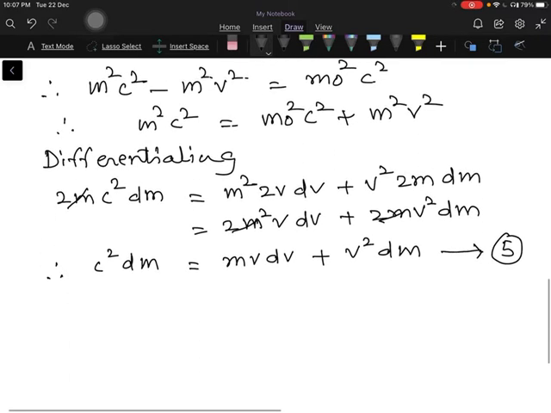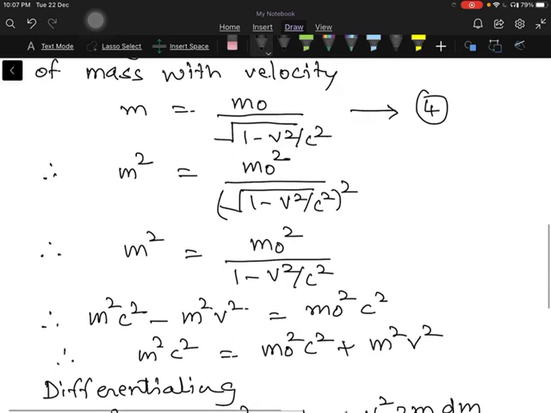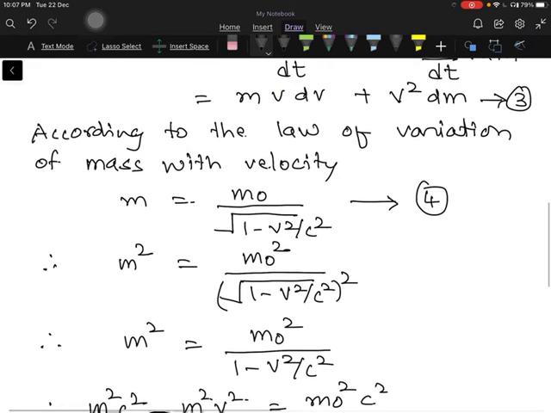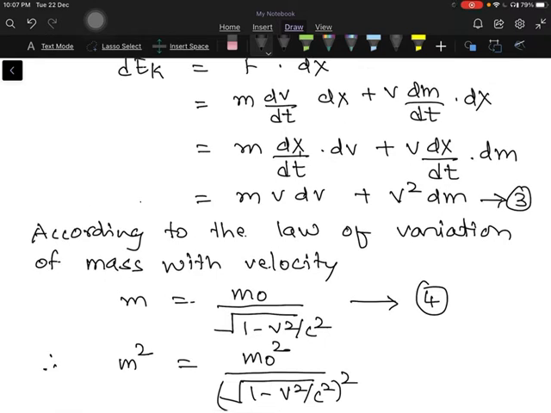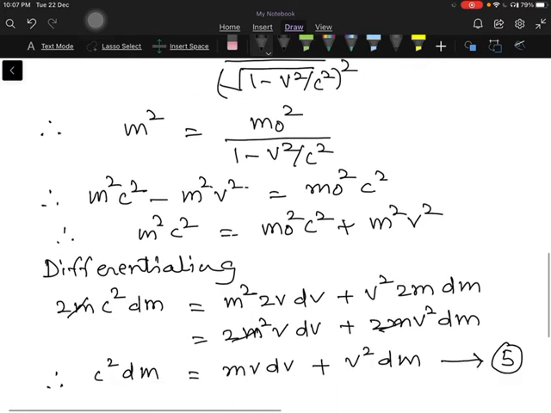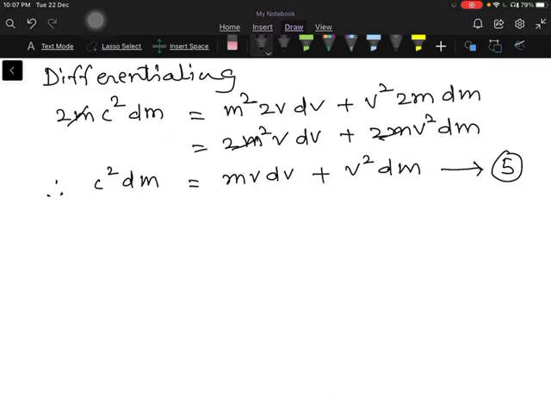Okay. So compare this equation number 5 with your earlier equation, that is equation number 3. So what do we have? We have dEk, that is change in the kinetic energy, is equal to mv dv plus v square dm. So right hand side of this equation and right hand side of equation 5, they are same. Okay.